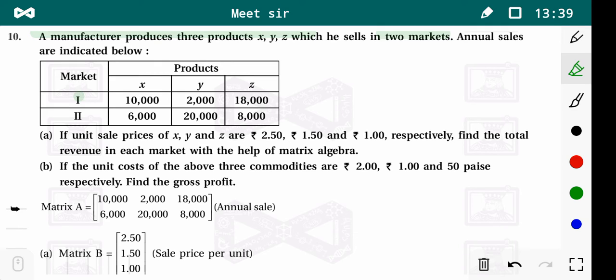That means in market 1 the product X sells 10,000 units, similarly Y and Z, and likewise for market 2. If the unit sale prices of X, Y, Z are 2.50 rupees, 1.50 rupees and 1 rupee respectively, find the total revenue in each market with the help of matrix algebra.